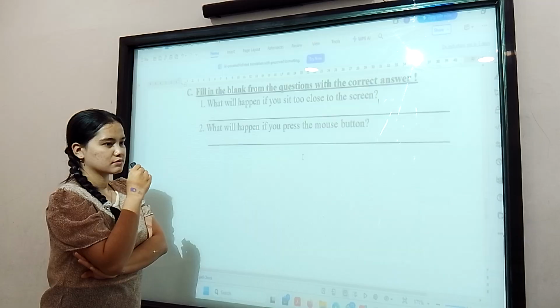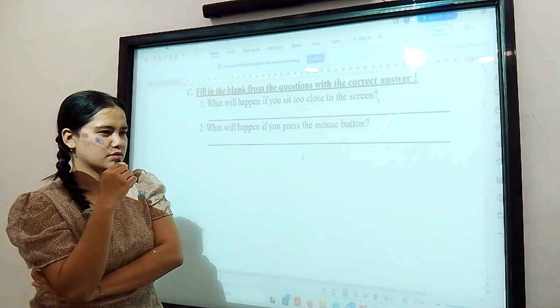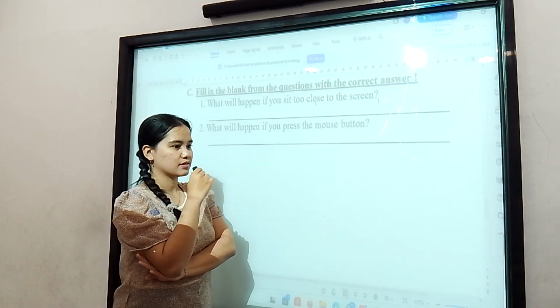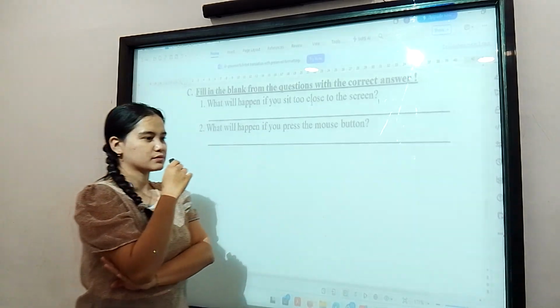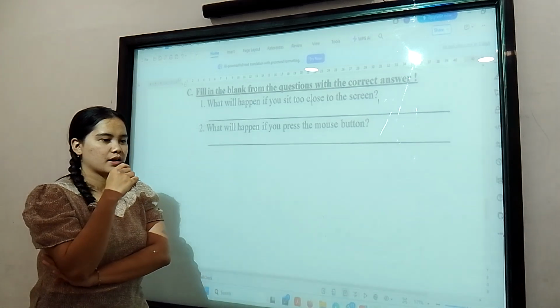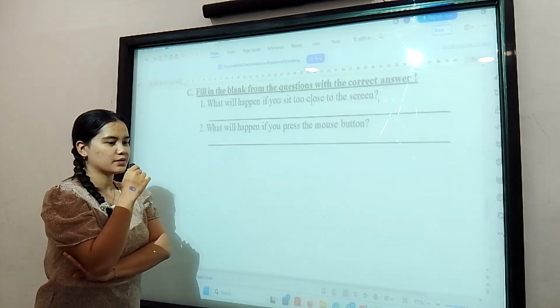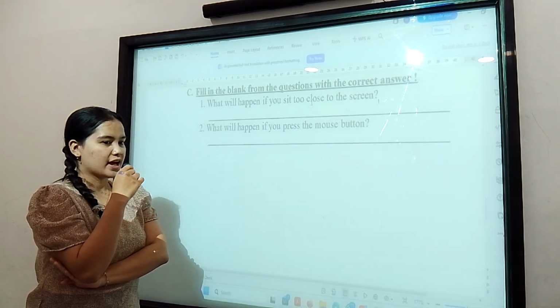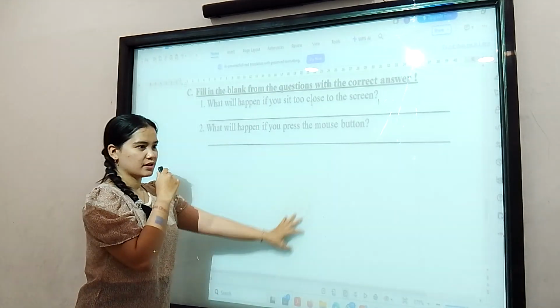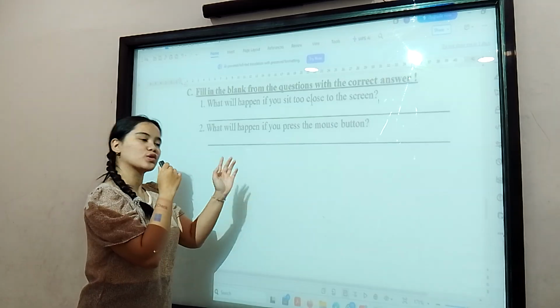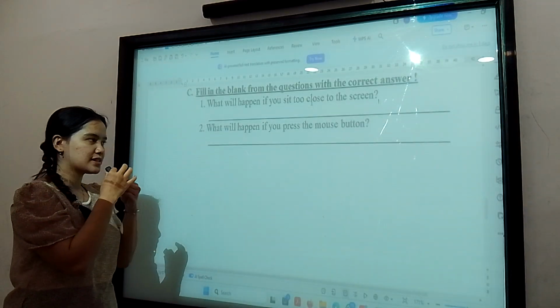Does the book explain about how close it is? To explain how close, maybe the students will get confused, and they might sit too close because they don't know exactly how far. Actually our book does not mention how far, it just says don't sit too close to the screen. But later I will tell the students to sit around 45 centimeters from the screen.